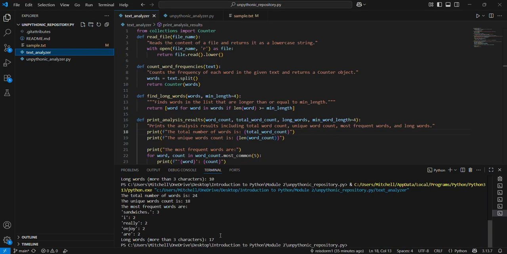Alrighty, here we can see the exact total number of words is 24. Unique word count is 18. Most frequent word is sandwiches. I really enjoy our long words: words of more than 3 characters inside the sample text number 17. And again, we can crank that up or bring it down to 2 characters, in which case we wouldn't return the full 5 unique and frequent words, but we'll keep it.